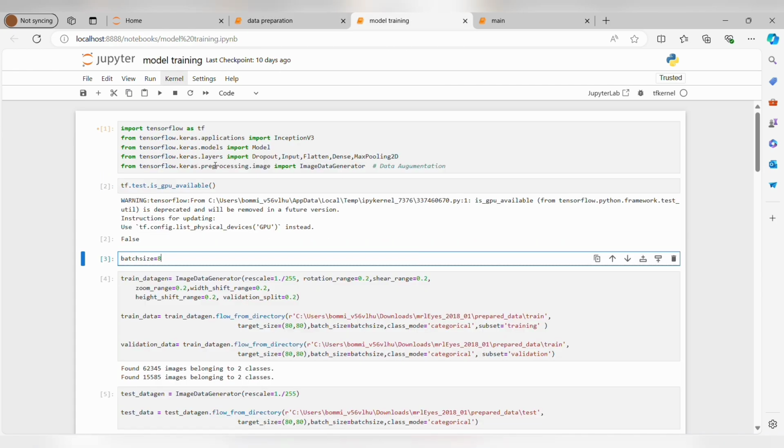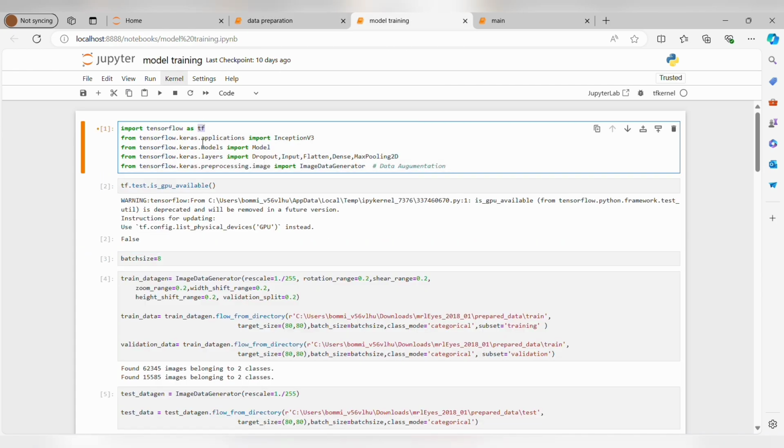In model training, we have trained a model with two main libraries, TensorFlow and Keras, and from these libraries we have imported InceptionV3, which is a pre-trained CNN model available from Keras applications used for image classification tasks. Model allows us to create a custom neural network architecture by specifying input and output layers, and all these Dropout, Input, Flatten, Dense, MaxPooling are the utilities from Keras used for model architecture, and ImageDataGenerator enables real-time data augmentation and batch processing of image data during the training process.